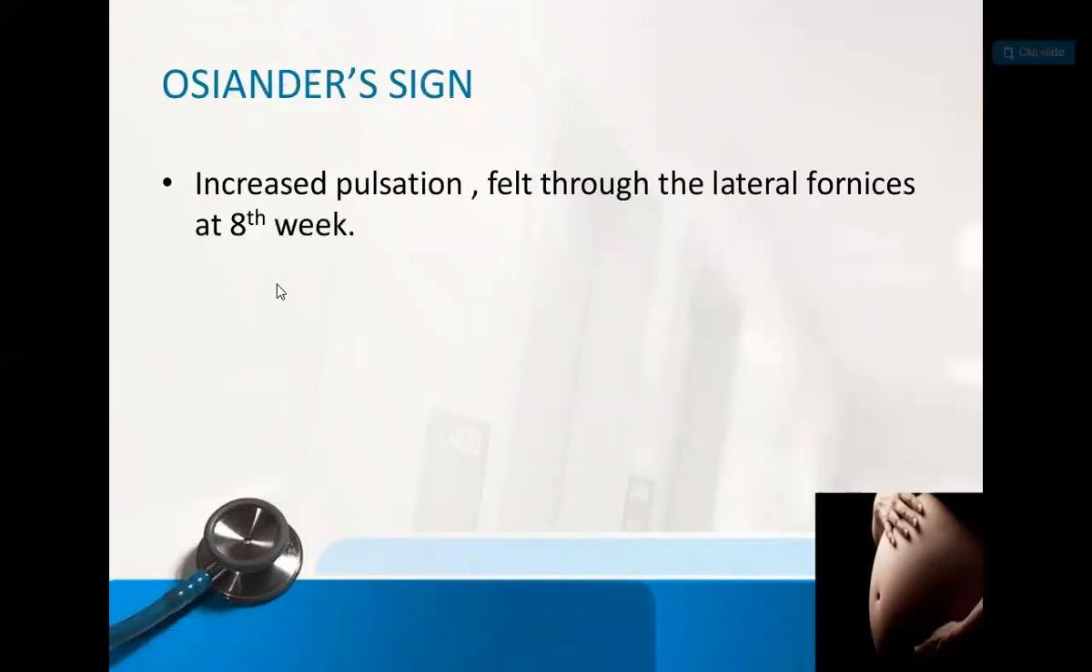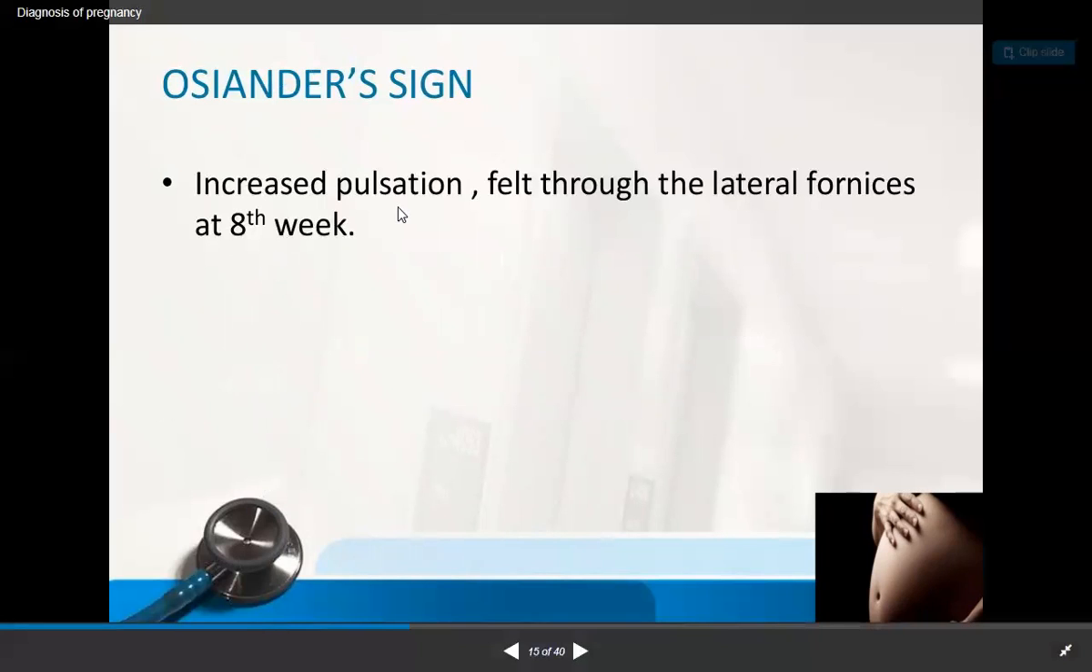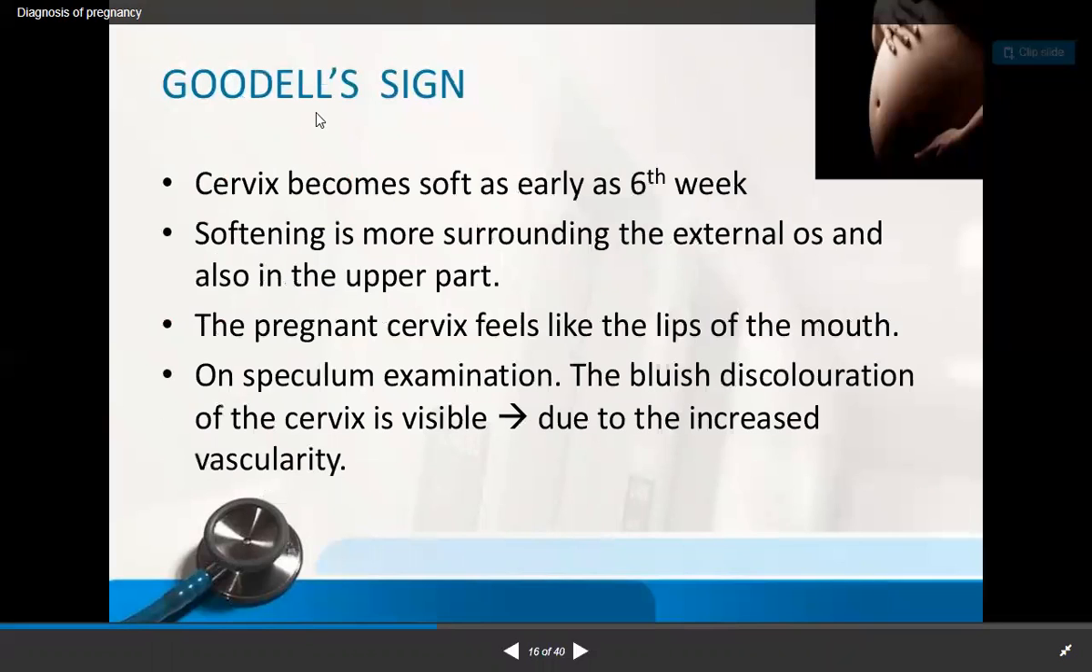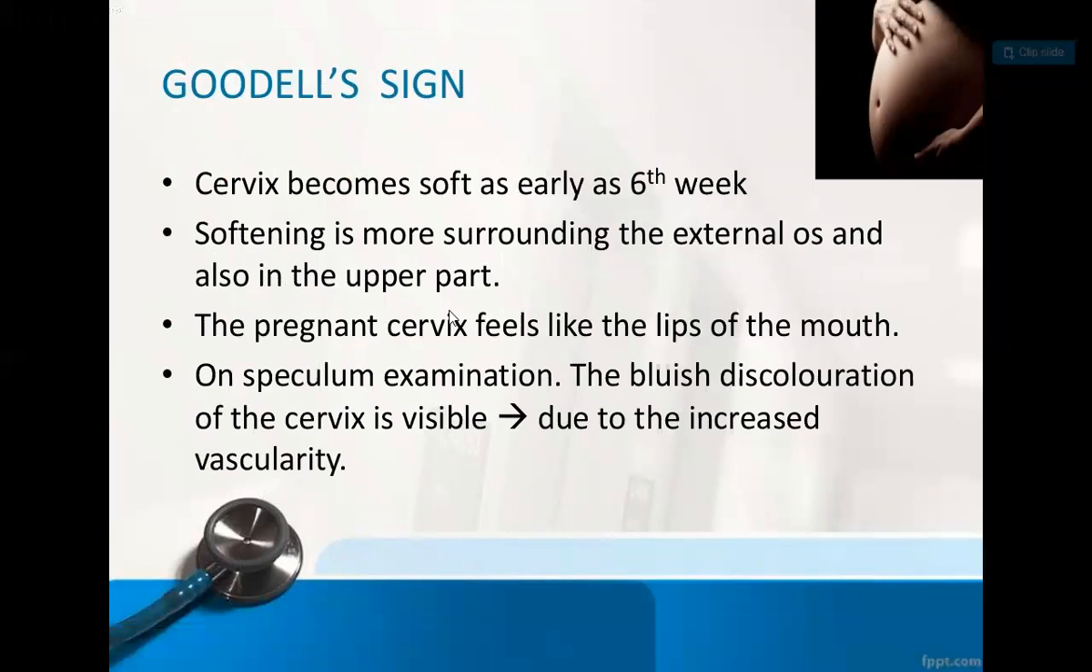Second, Osiander, it is pulsation. The Osiander sign, it is pulsation, and Goodell's, that is softness of the cervix like lips. That is what you have to remember. That is softness of cervix like lips. Goodell's.